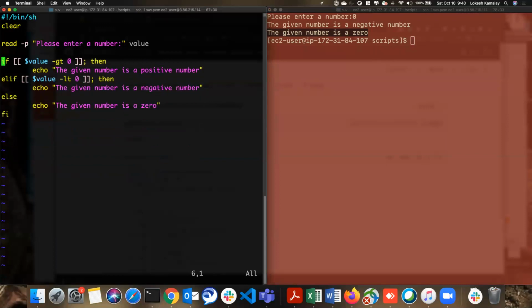I have a question. Here you have written GT for greater than and LT for less than. Can we use symbols? Yes, you can also use the symbols. Symbols mostly work here as well. We can also do that.